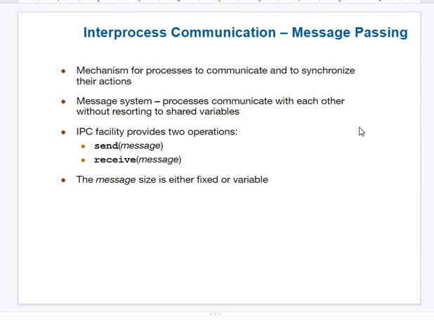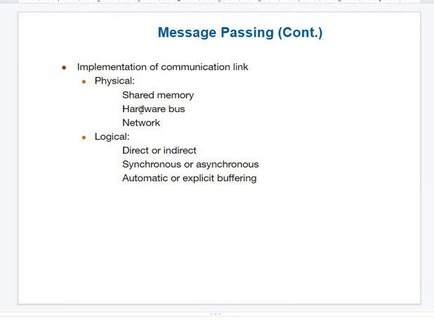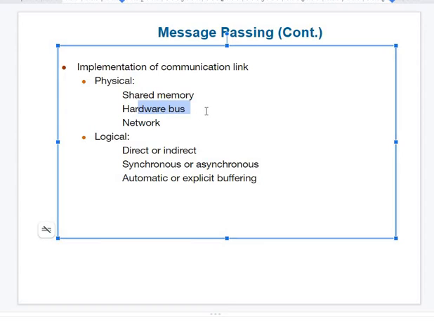Okay, so now what happens for the second type, hardware bus? I hope you remember the different types of bus: basic input output system, data bus, address bus, etc. Through those buses also you can send data or receive data.